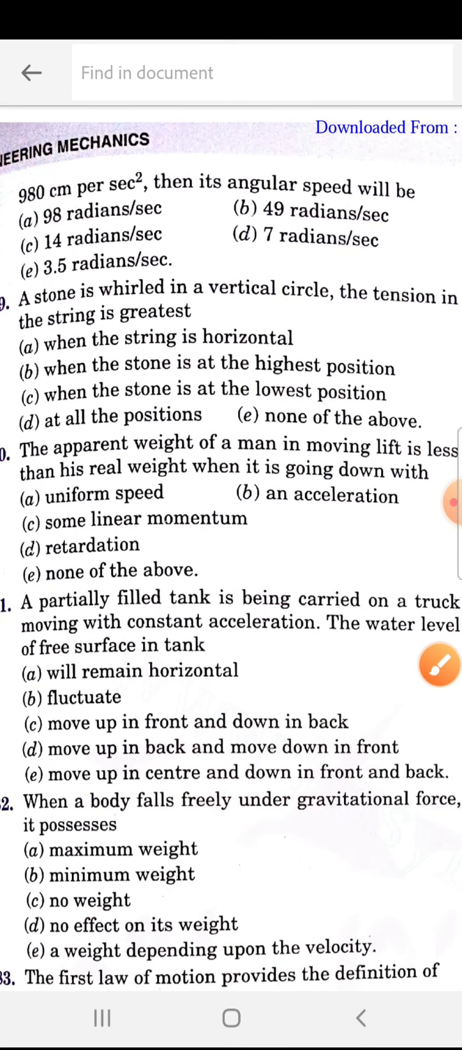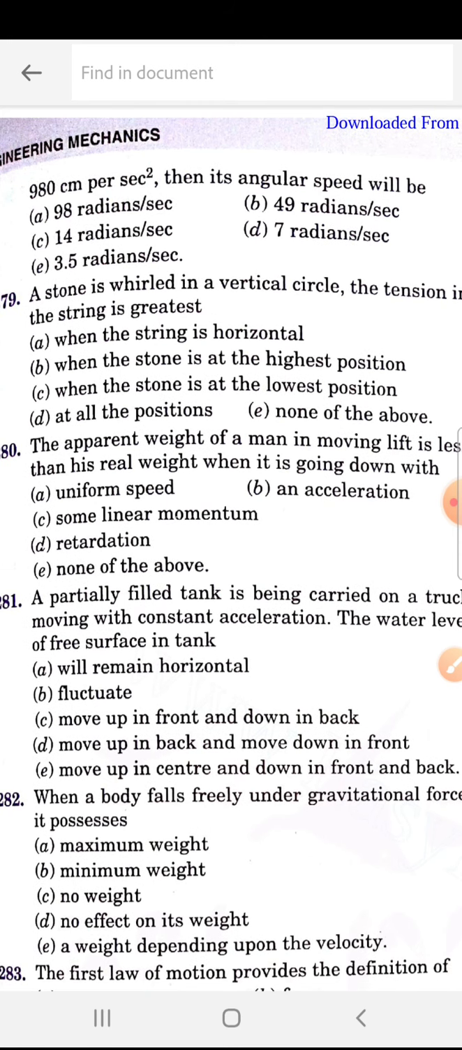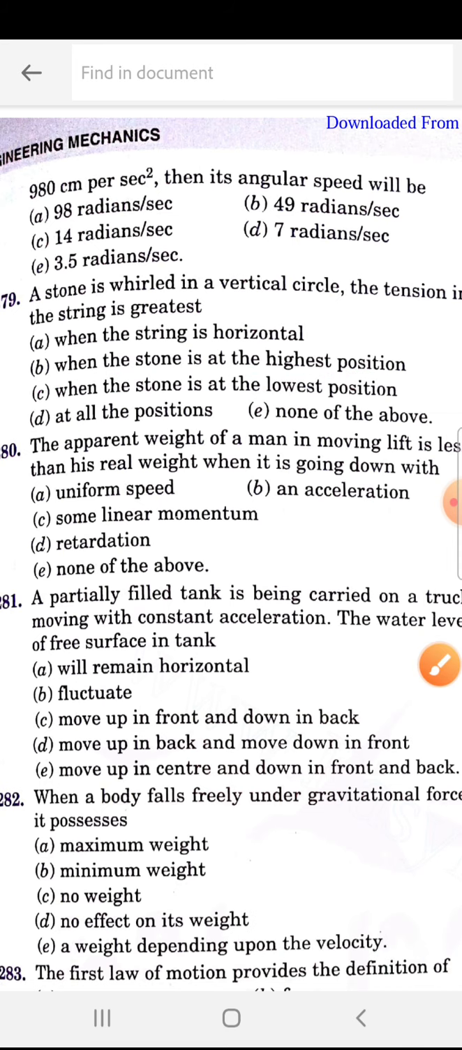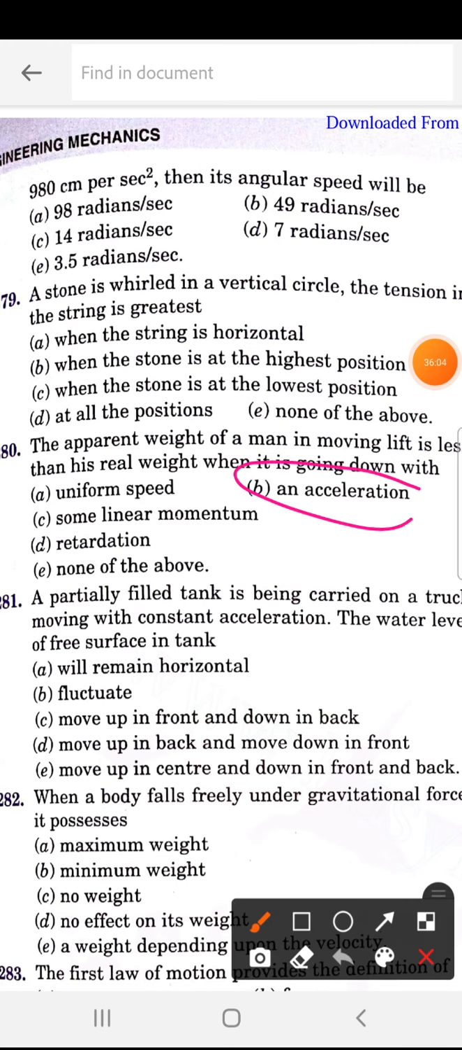A stone is whirled in a vertical circle, the tension in the string is greatest. So 279 is C, when the stone is at the lowest position. This question we already did, the same question. The apparent weight of a man in a moving lift is less than his real weight when he is going down with. So 280 is B, with an acceleration.